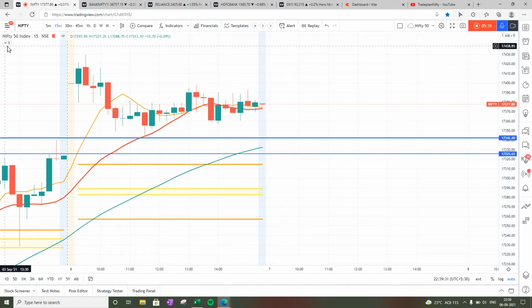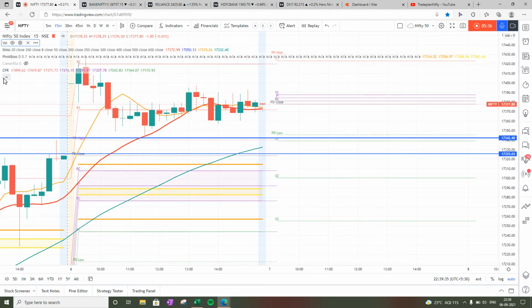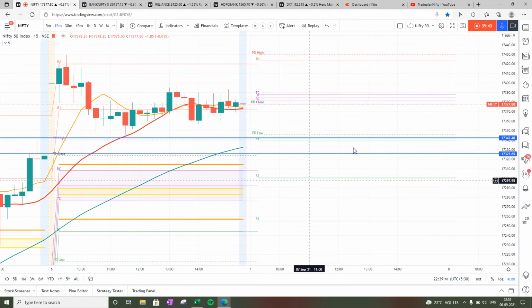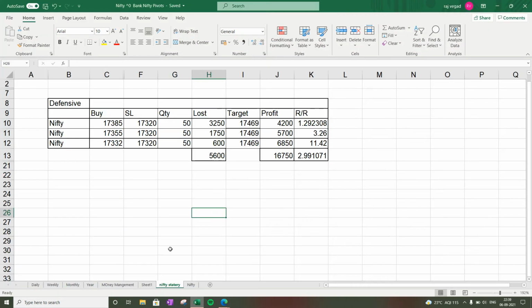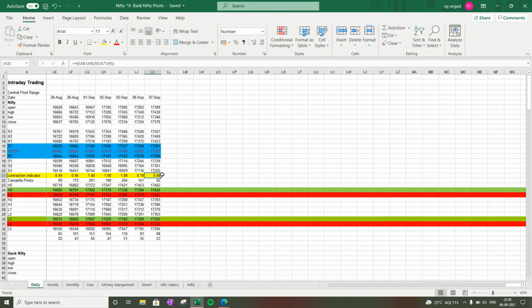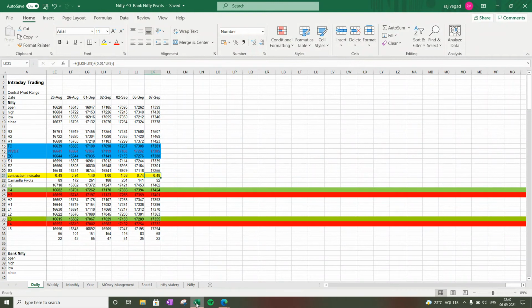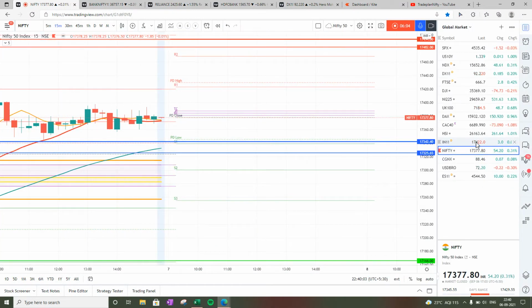And let's try to confirm this view by looking into market profile. So when we look into market profile, we see that tomorrow's CPR is above today's CPR, so this confirms that the trend is up. And tomorrow we have a very narrow CPR, so tomorrow's contraction indicator is at 0.48, which is a clear indication that tomorrow will be a trend day. So for tomorrow, pivot is at 17,385, and currently the SGX is at 17,422.